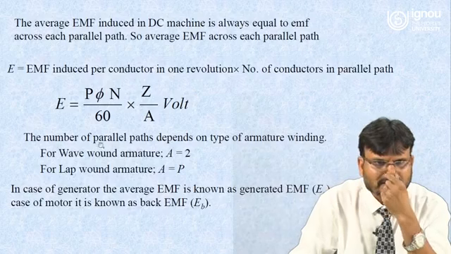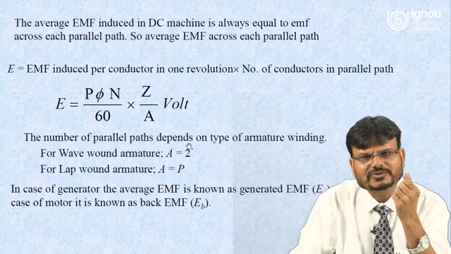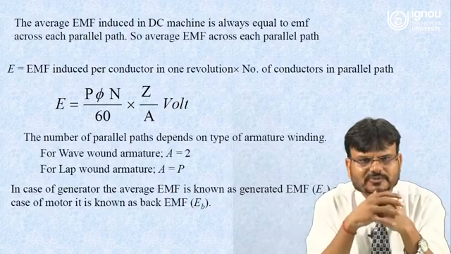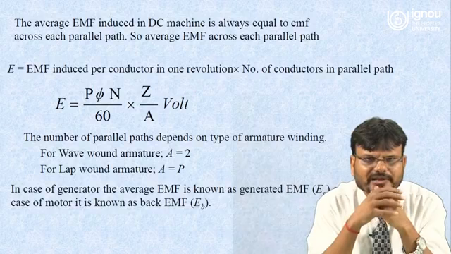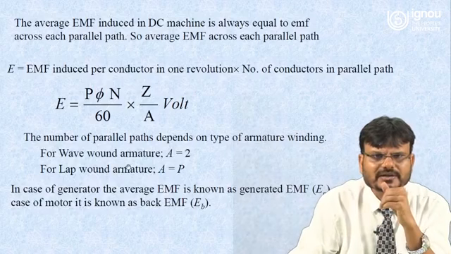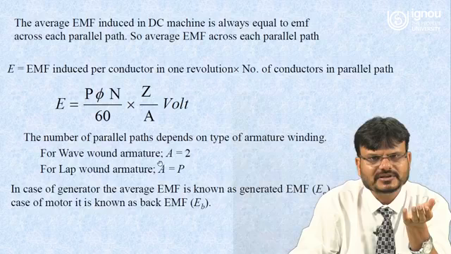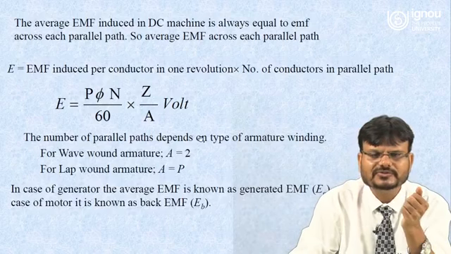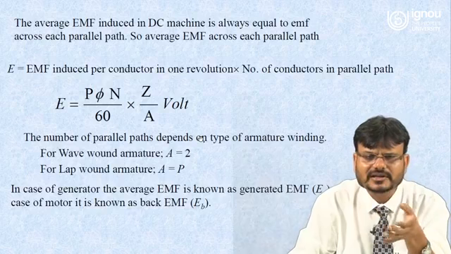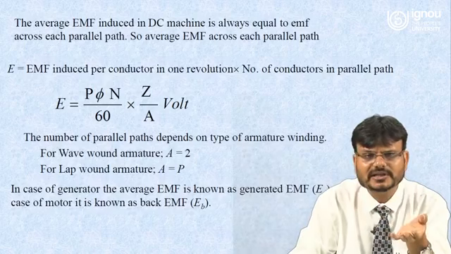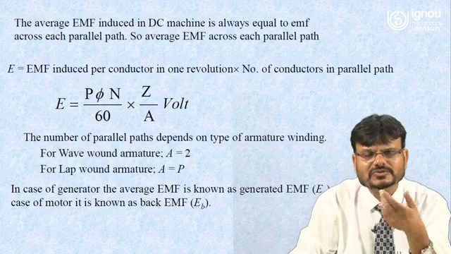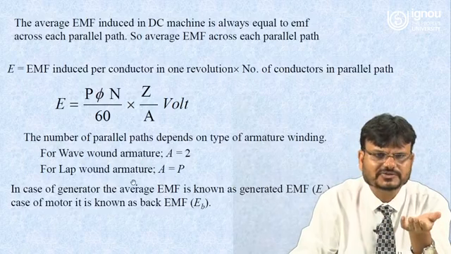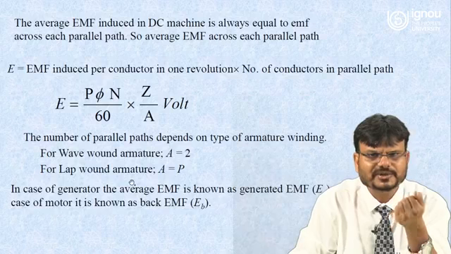So here the total number of parallel paths depends on the type of armature winding. As I already told you, armature winding is of two types, lap winding and wave winding. So in the case of wave winding, the number of parallel paths is equal to what? That is 2, and in the case of lap winding, A is equal to P. So if you are interested in calculating the induced EMF, you must know what type of winding is being used in any particular DC machine, whether lap winding or wave winding.